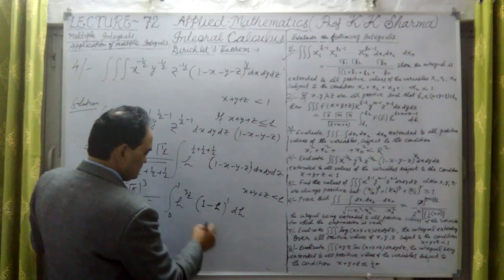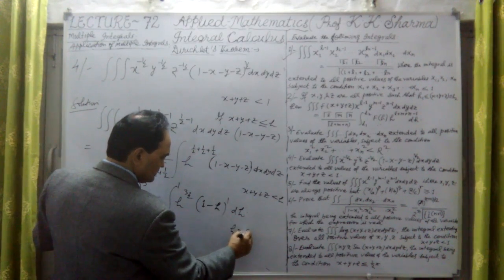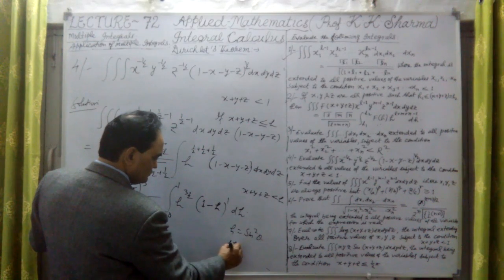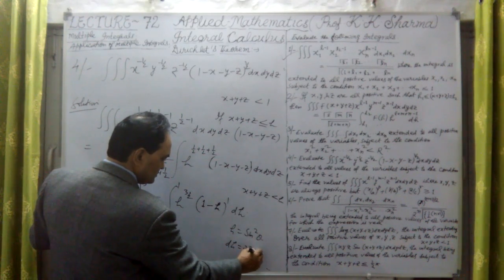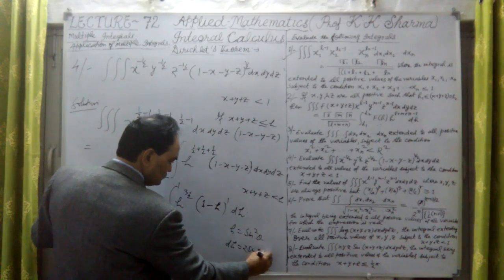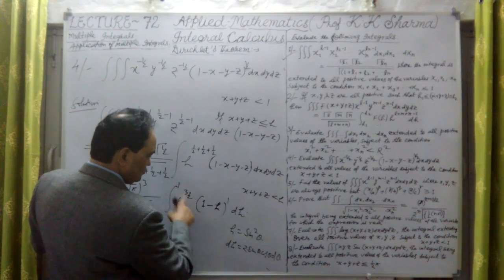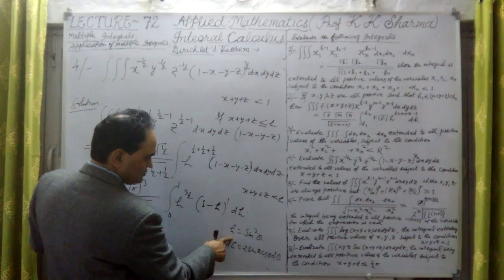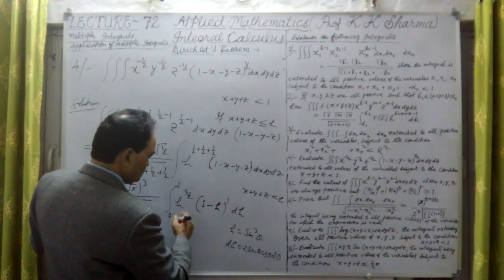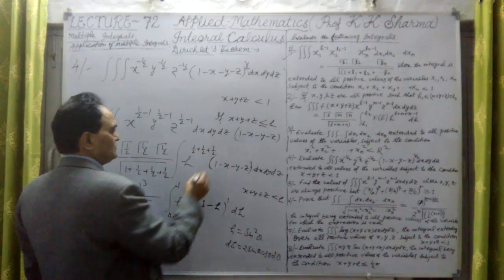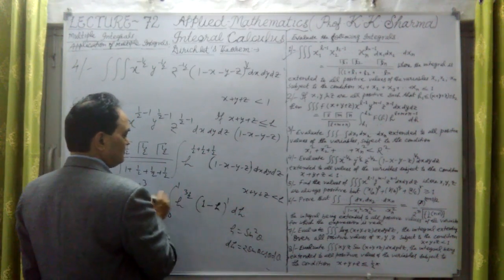Now what would this one be? If I put here h equal to, let me take sine square theta. Therefore dh equal to 2 sine theta cos theta into d theta. And the limits are h equal to 1, so pi by 2. 1 is sine theta equal to 1, so 0 to pi by 2. And h here is, if I put minus 1, then it will be half only.